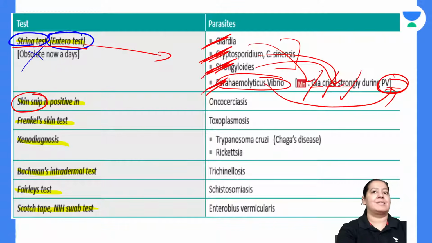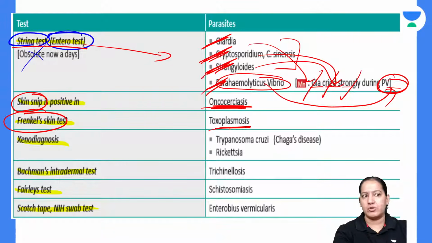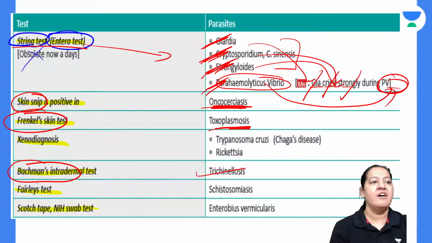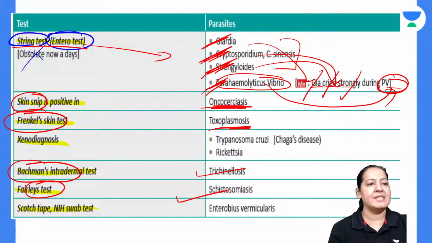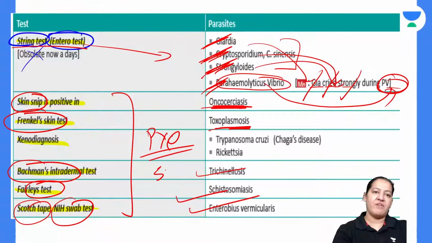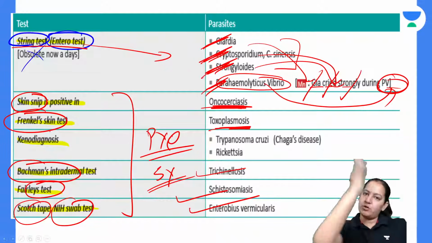Skin snip test is positive in onchocerciasis, right? Frenkel skin test is done for toxoplasma. Bachman skin test is done for trichinella. Fairley skin test is done for schistosomiasis, right? And Scotch tape test or NIH swab test is done for Enterobius vermicularis. These are all your PYQs. If you solve the past five-year PYQs of various exams, you will find all these questions.